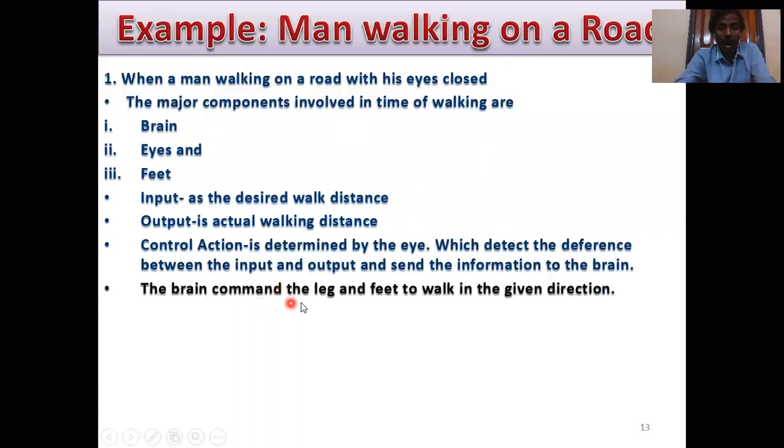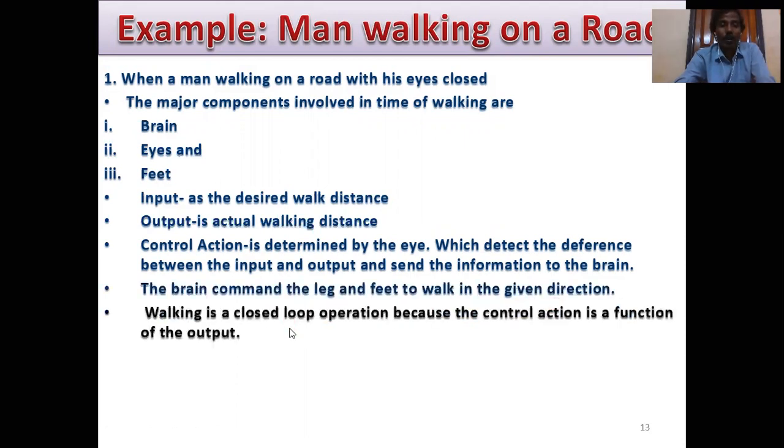The brain commands the legs and feet to walk in the given direction. Walking is a closed loop operation because the control action is a function of the output. This is a very important sentence.